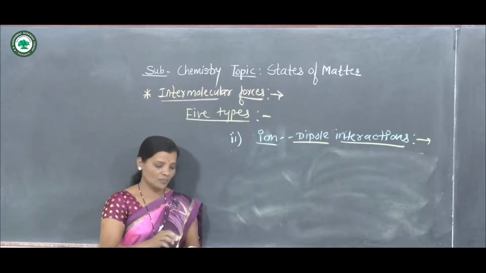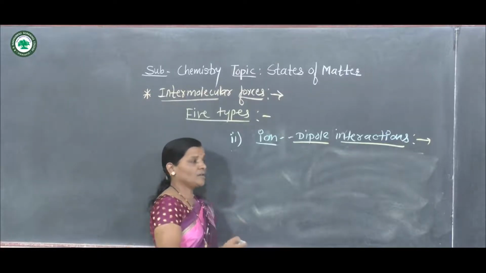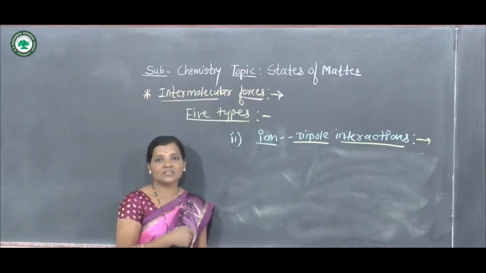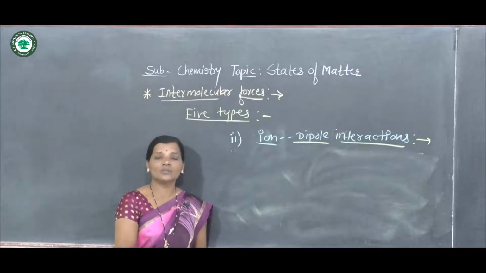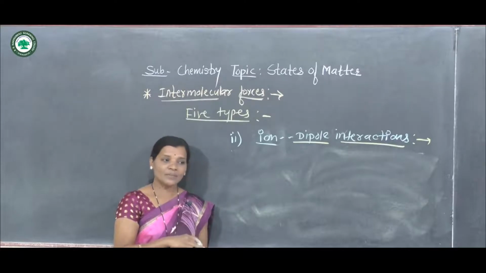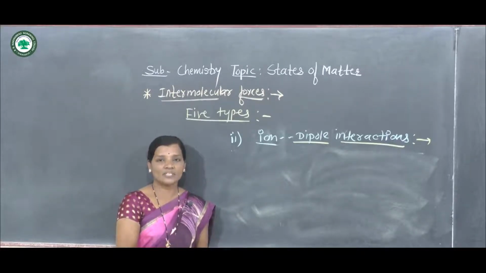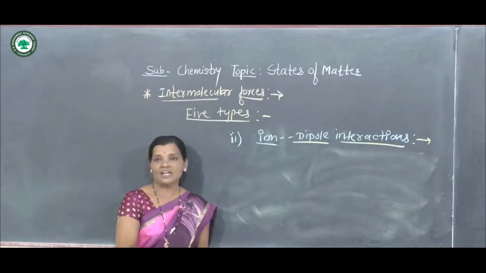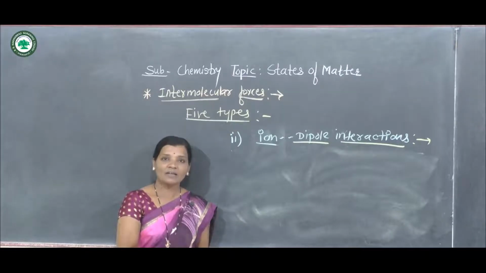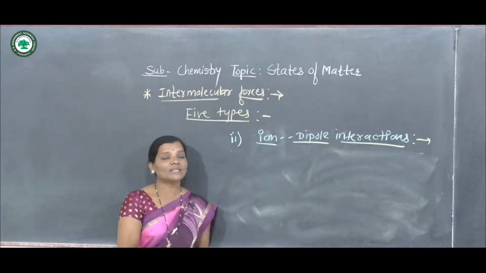Now let us see, for example, when sodium chloride is dissolved in water, then what happens? NaCl gets readily dissolved in water. That means Na plus ion and Cl minus ion formation takes place within that aqueous solution, and the water molecules surround that Na plus ion, and there is interaction between the Na plus positive cation and the negative end of the water molecule, that is nothing but oxygen from water.